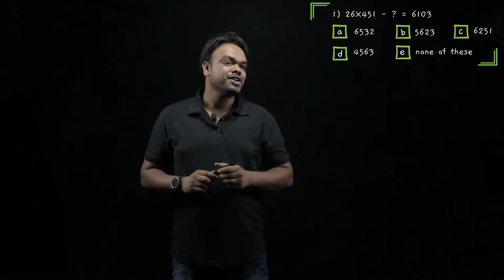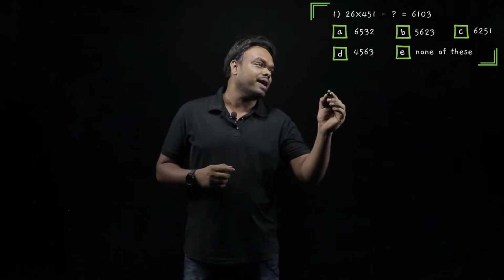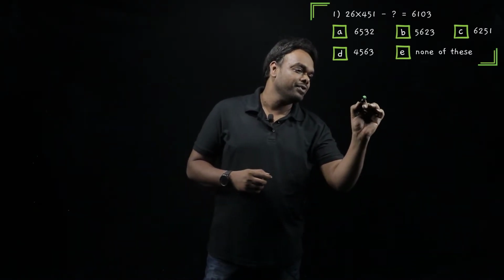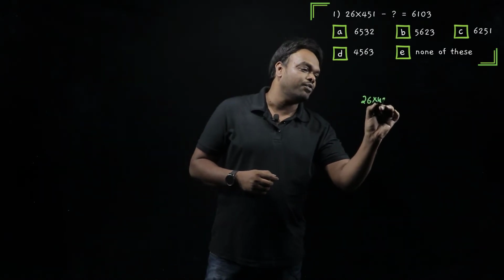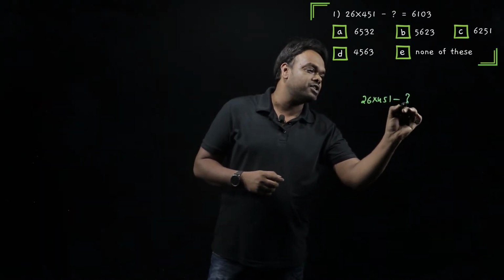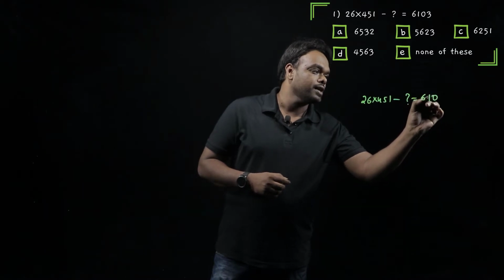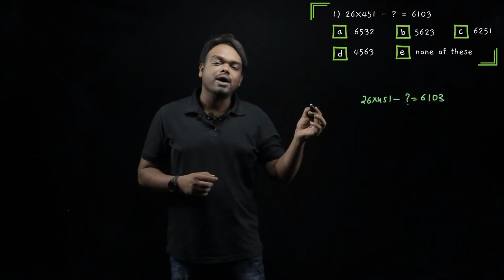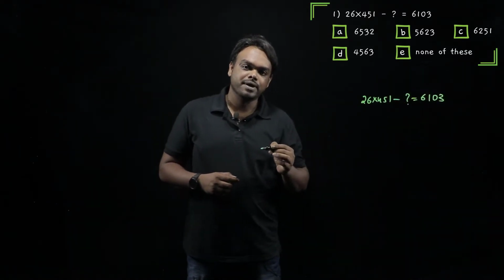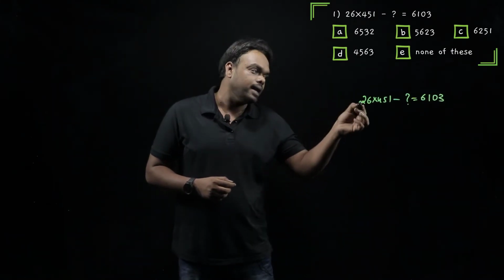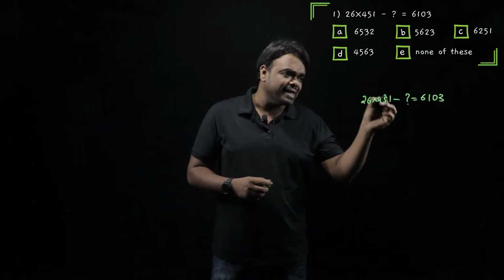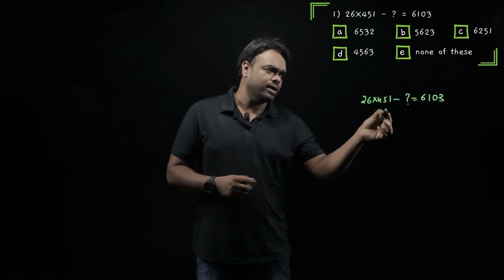So, our first question goes something like this. 26 into 451, let me write it one more time for you. 26 into 451 minus question mark is equal to 6103. Few of you would have already solved this question. But if you haven't, do not worry, now we will be doing that one. First let us see what is the simpler method to solve this.